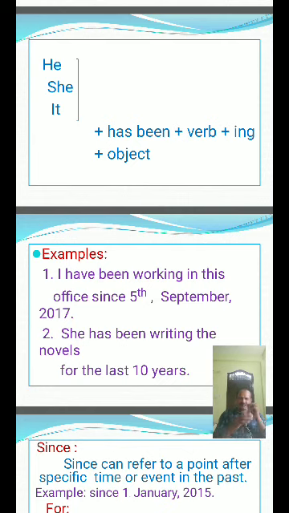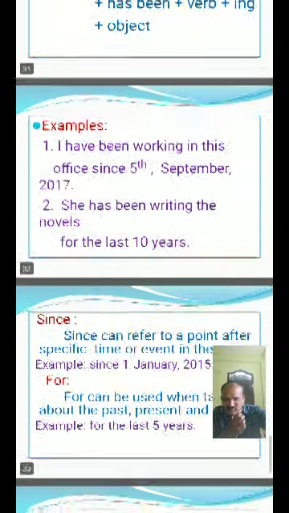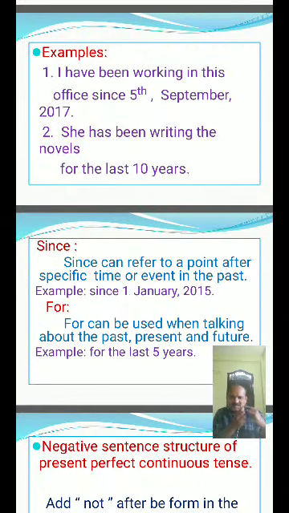So you observe that since can refer to a point after a specific time or event in the past. Suppose some activity started on 1st January 2015 and is still in progress, then we use since. It means the activity started on that particular day. Specific time is there, specific date is there, so we use since.